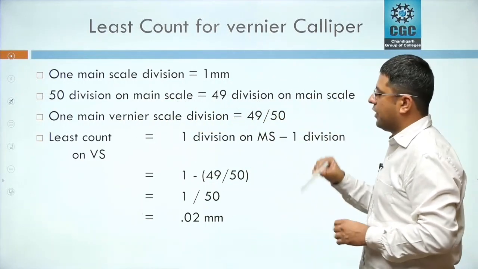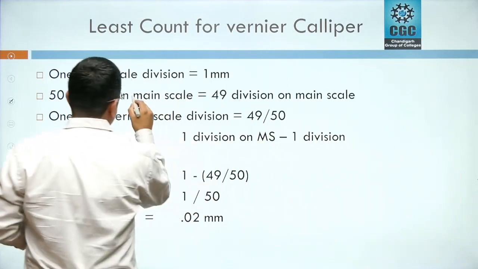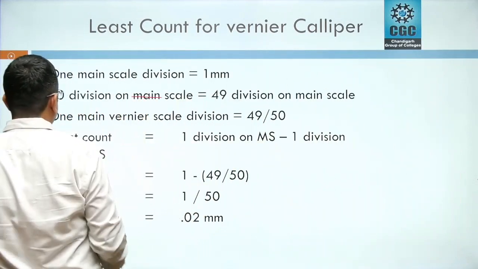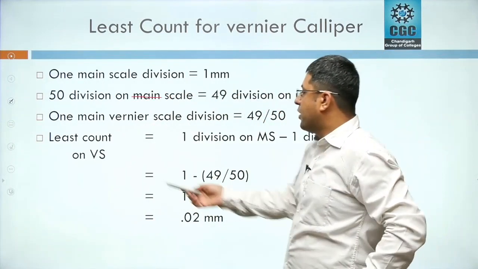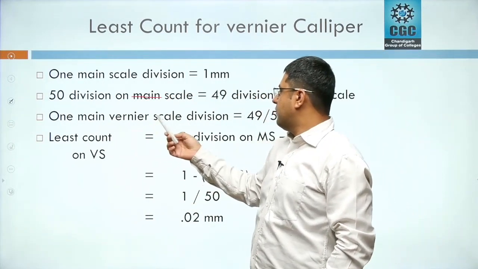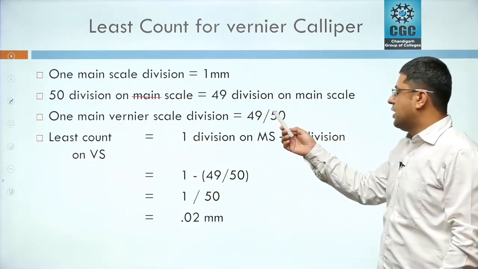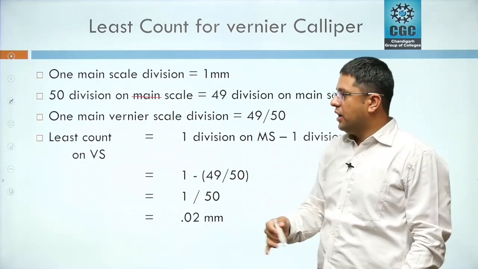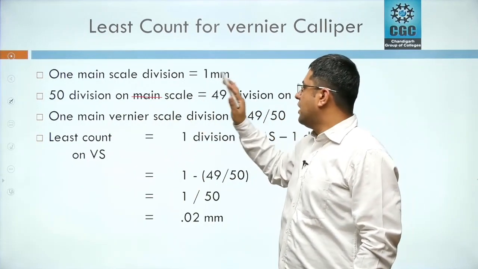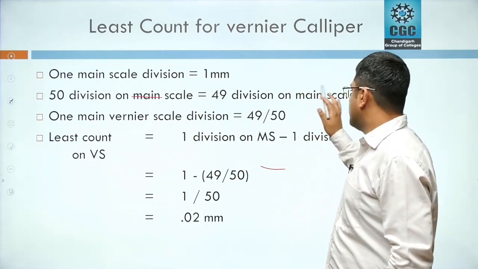Oh, I have written it wrong here. Basically, it is vernier here. I have written 50 divisions on vernier scale are equal to 49 divisions on main scale. There are some typing errors over here, just neglect them. I am going to tell you about it. So 50 divisions on the vernier scale are equal to 49 divisions on the main scale.